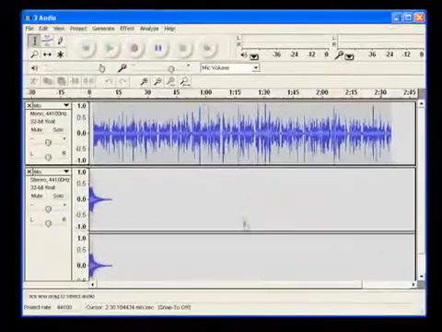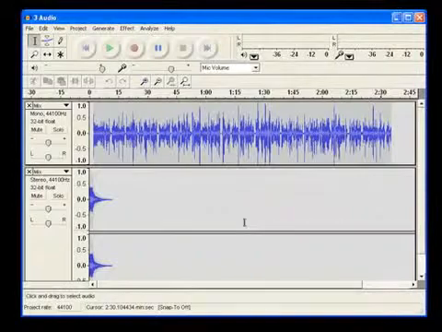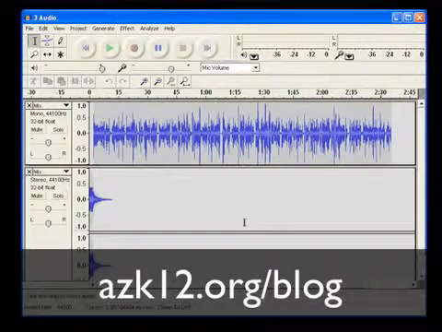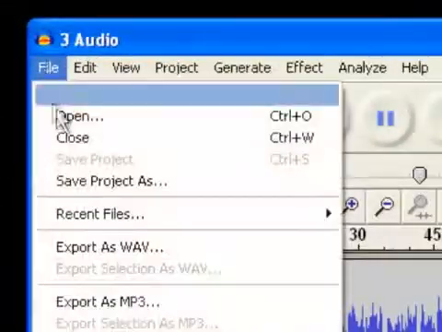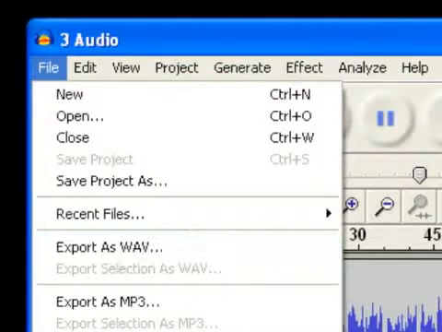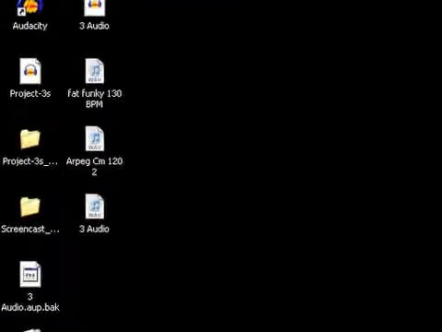After the script, then inside of Audacity, I recorded audio. Now I used Audacity because I was able to add sound effects and I was able to add music and edit out mistakes very easily. If you want to know more about Audacity, search the Arizona K-12 Center's blog and look for Audacity and Screencast, and I show you exactly how to do this. But then I exported my audio as a wave, and then it was saved to my desktop. And that's the file that I have right here. Now it's time to open Movie Maker.